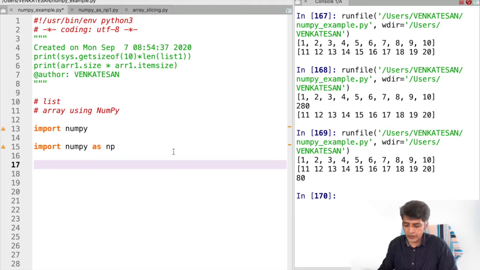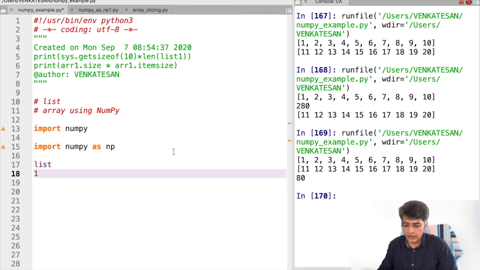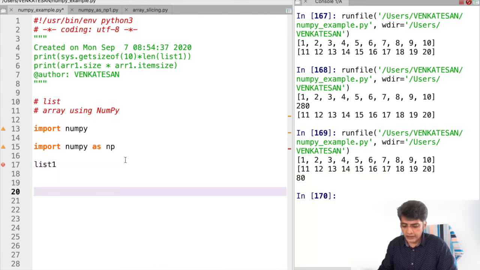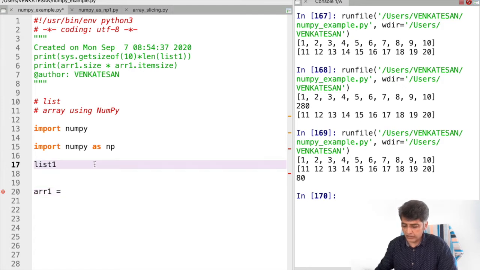For that, I'm going to take two different things. One is list1, this is the list I'm going to add in my program, and array1, right? These are the two different data structures I'm going to add. The first one is the list and the second one is the array. So this is the easy way. list1 is the list name, right?